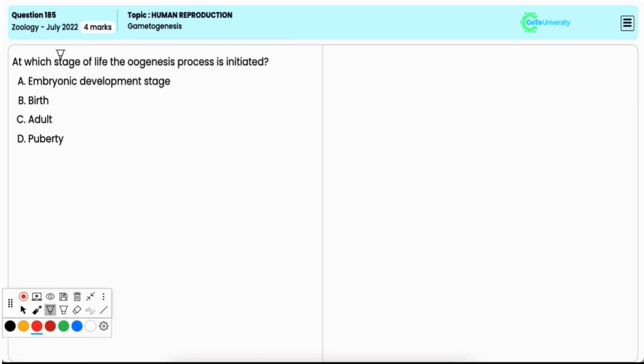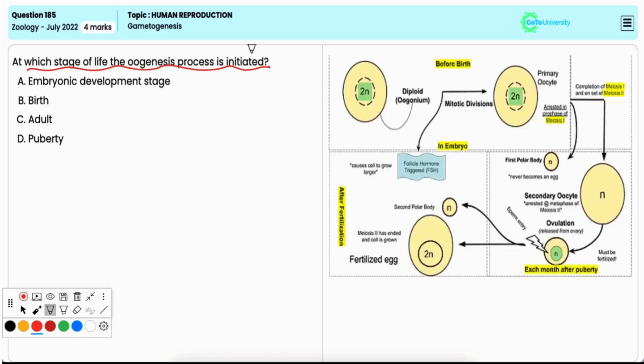In this question, you have to identify at what stage of life the oogenesis process is initiated. Option A, embryonic development stage.